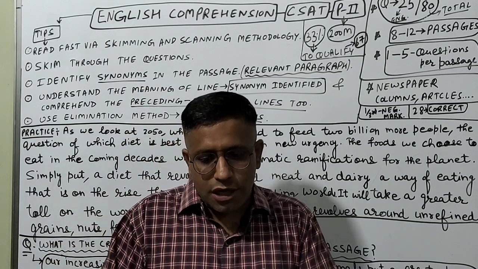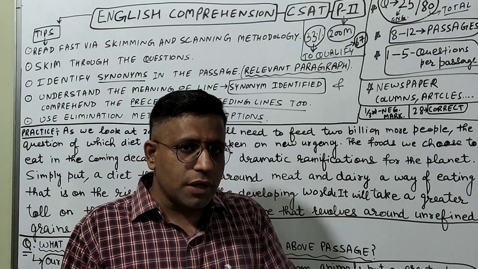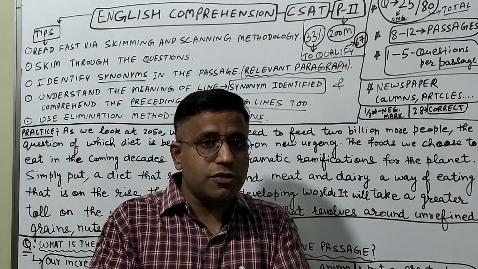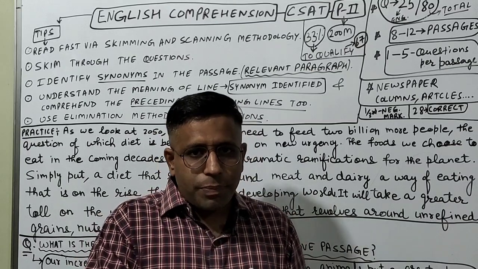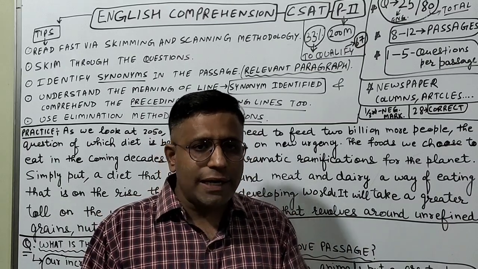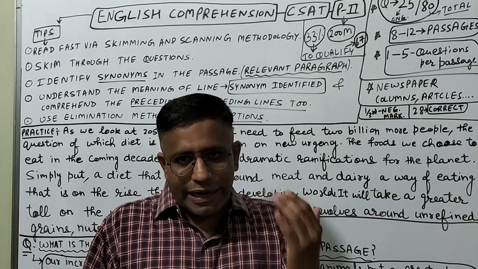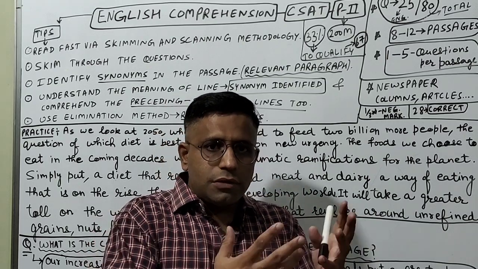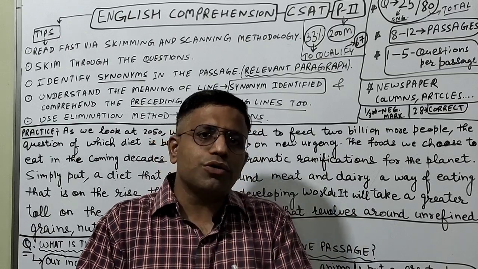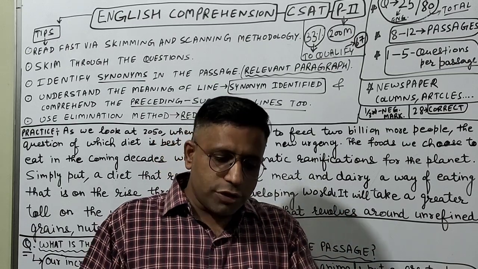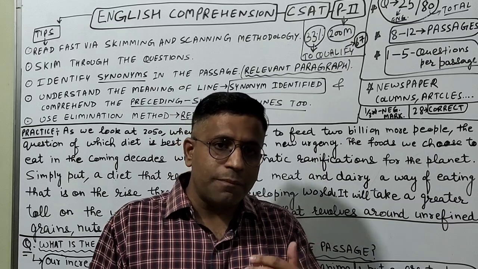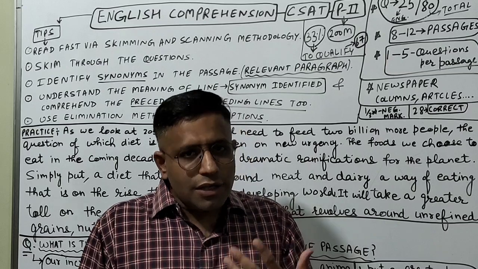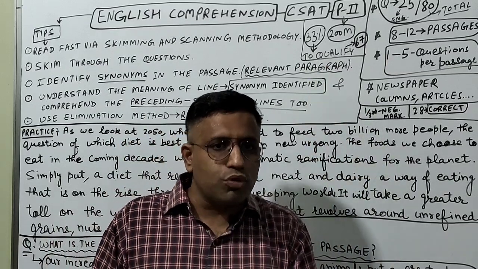Now from where are these passages taken by UPSC? Prominently speaking, a UPSC aspirant must follow The Hindu newspaper religiously, and apart from this, the Indian Express. Going by Northern Indian society and the overall society, the Indian Express and The Hindu will suffice. And apart from this, the Yojana magazine and Kurukshetra are the two prominent magazines which a student must follow occasionally. If a student is religiously following these newspapers and these two magazines, then obviously the reading comprehension skill will be up to the mark.